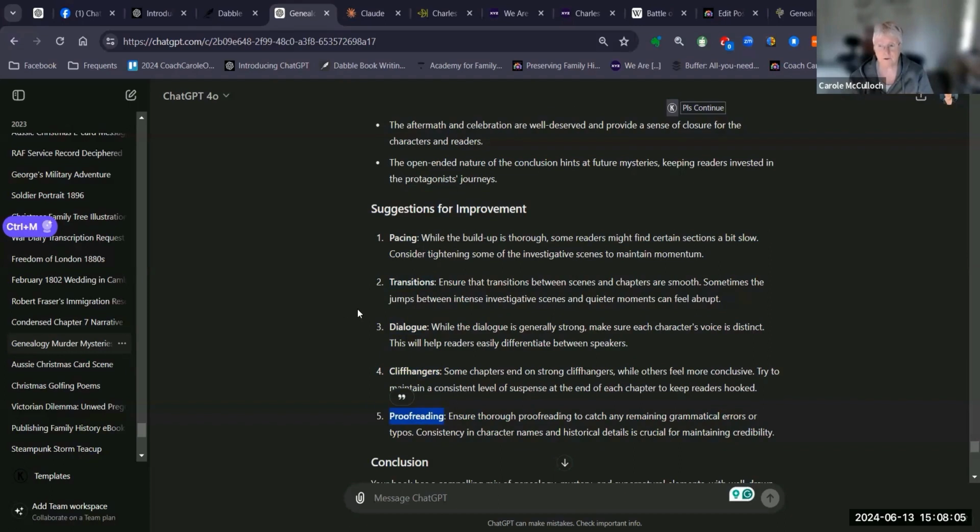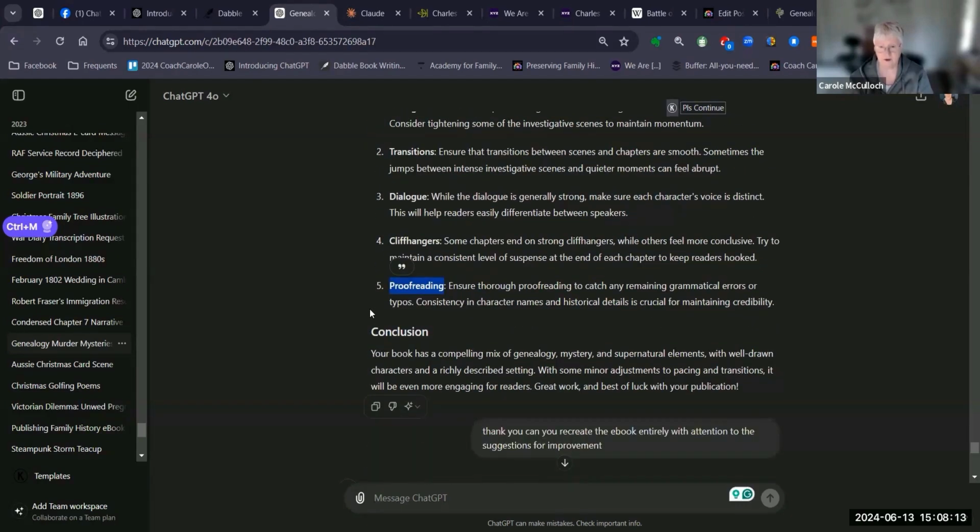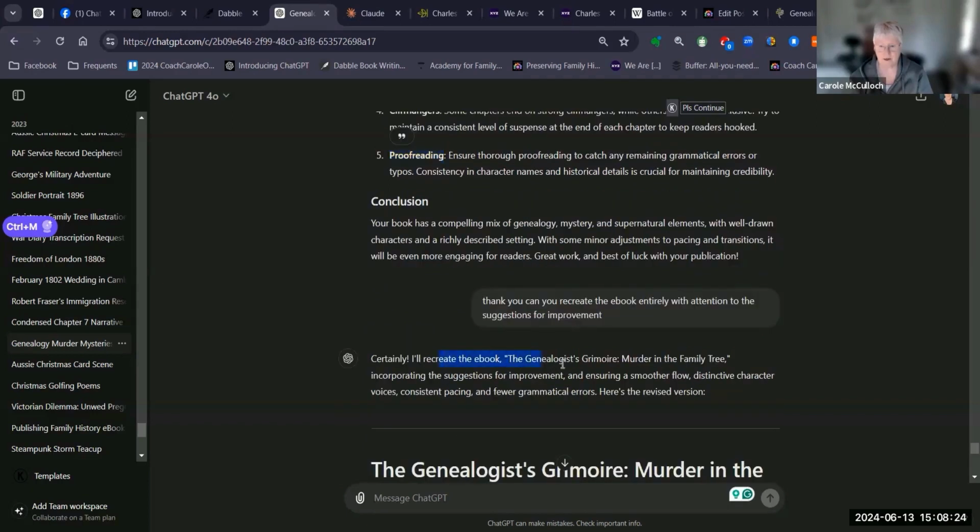I was able to do a lot of that in the meantime, but I wanted it to take that a step further now and provide some of those suggestions by recreating the parts of the ebook. It says it'll recreate the ebook, incorporating the suggestions for improvement and ensuring a smoother flow, distinctive character voices, consistent pacing, and fewer grammatical errors.